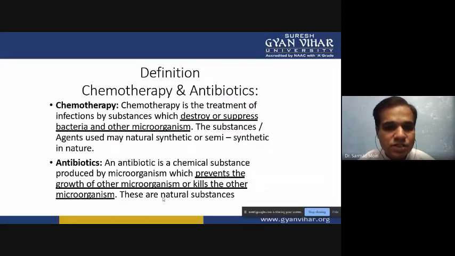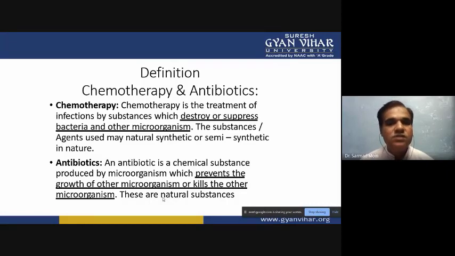A chemical which we can utilize to kill bacteria and other microorganisms. The chemical or substances, because substances are also made up of chemicals.